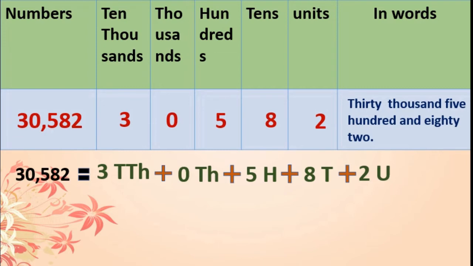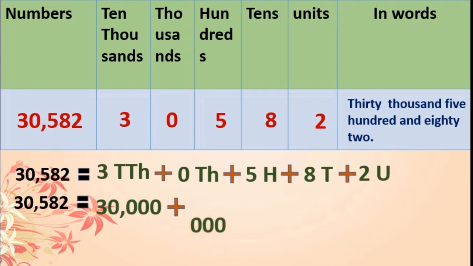Got this? The next step we will do: again I will write the number. Now here I will change it into figures. Whatever is written in alphabets, I will change to figures. 3 ten-thousands is nothing but 30,000. Plus 0 thousands means 000, you can give 3 zeros.